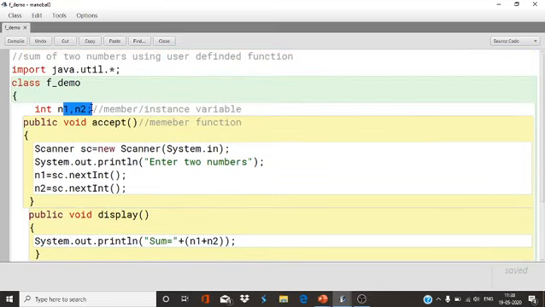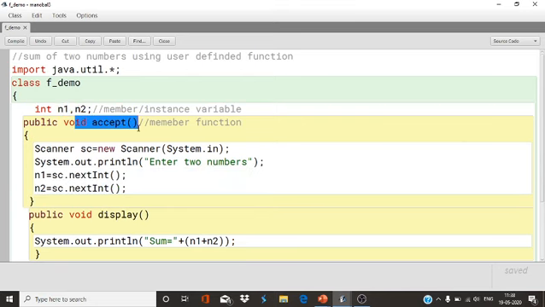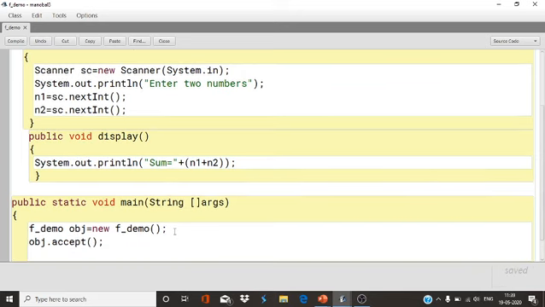So what are the variables n1 and n2? I have used n1 and n2 here, so no need to call n1 and n2. I will call accept. How will you call accept? Through the object name. obj dot accept. I call this function. Now again obj dot display. The second function is display. So again I will call display. I call this display function. What will happen here? obj dot accept, obj dot display.